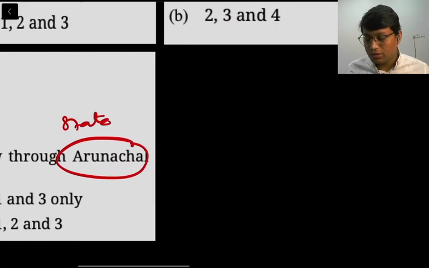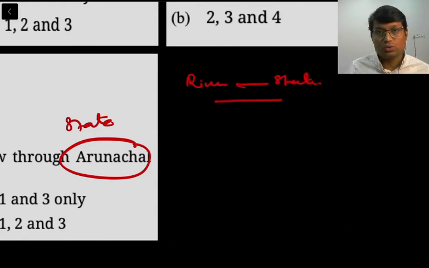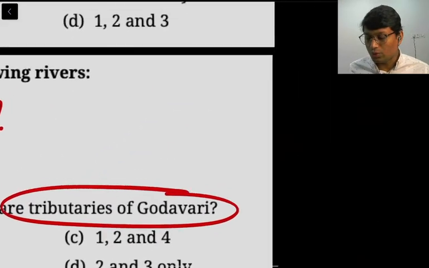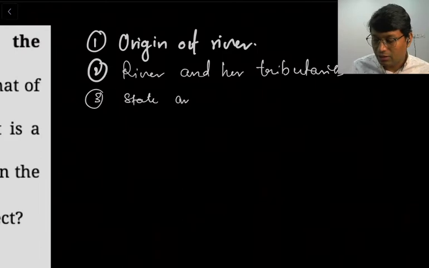Another variation of this can be that we will have to identify in which states a particular river flows. Mostly in the case of southern rivers there is this type of question, where they give us a river on one side and we have to identify in which of the respective states it flows. So this makes our third criteria, that is state and river.